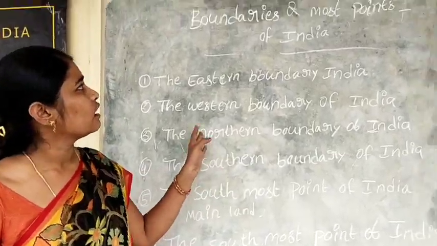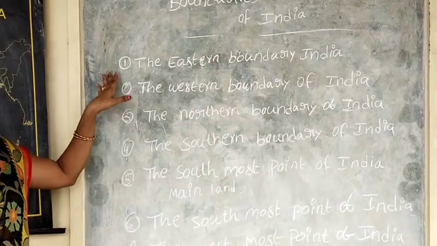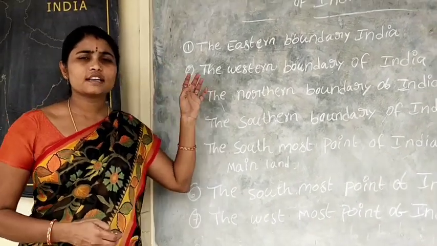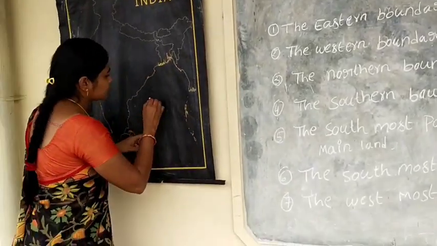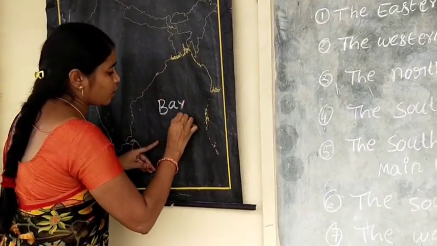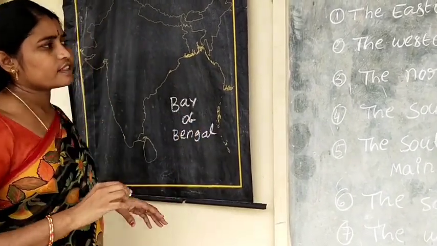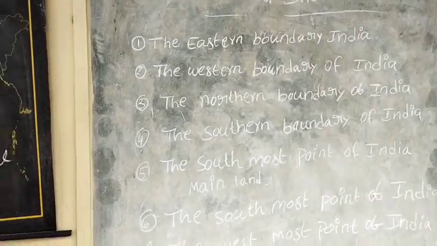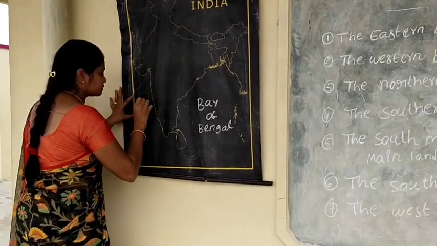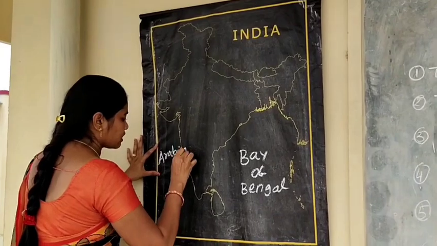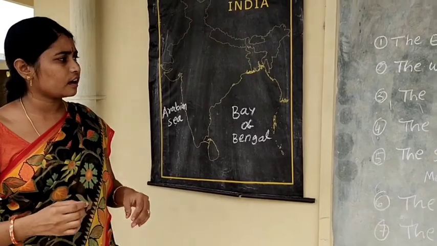Now we are going to locate the boundaries and extreme points of India. The eastern boundary of India: what is the eastern boundary of India? Yes, Bay of Bengal. The western boundary of India is the Arabian Sea.